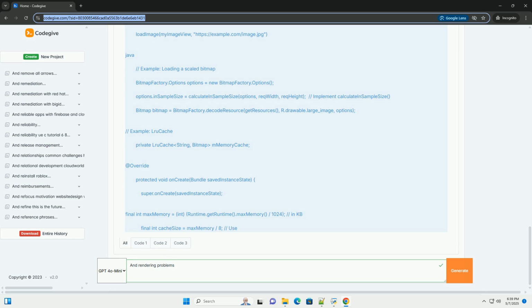6. Best practices. Measure first, optimize later. Don't prematurely optimize your code. Identify the actual bottlenecks before making changes. Use the right tools. Use the Android Studio Profiler, Systrace, and other tools to identify performance problems.